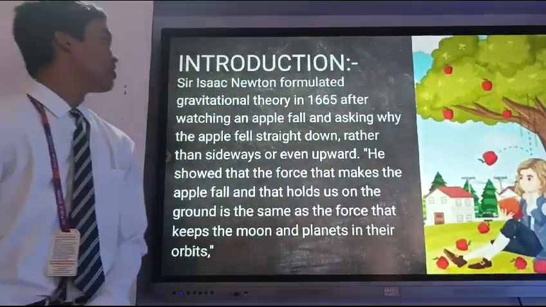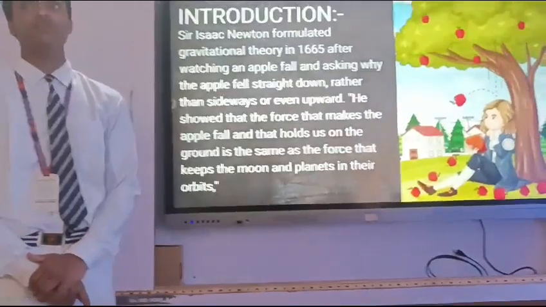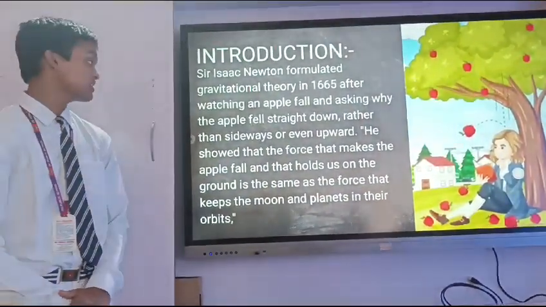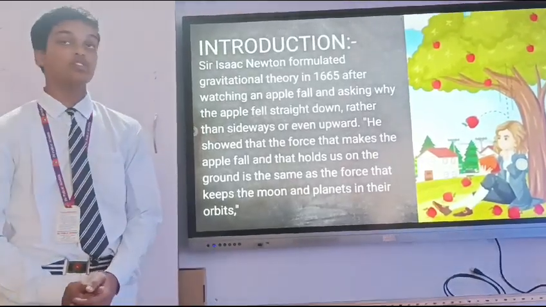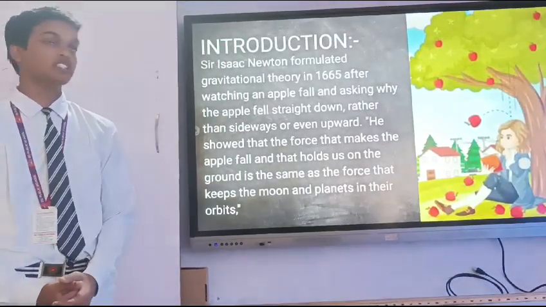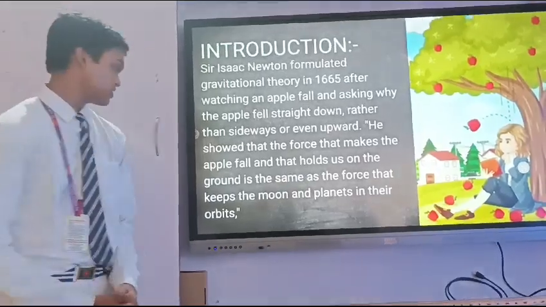Sir Isaac Newton formulated gravitational theory in 1665 after watching an apple fall down and asking why the apple fell straight down rather than sideways or even upward. He showed that the force that makes the apple fall and that holds us on the ground is the same as the force that keeps the moon and planets in their orbits.